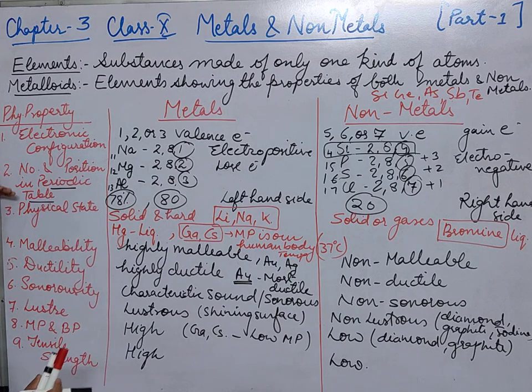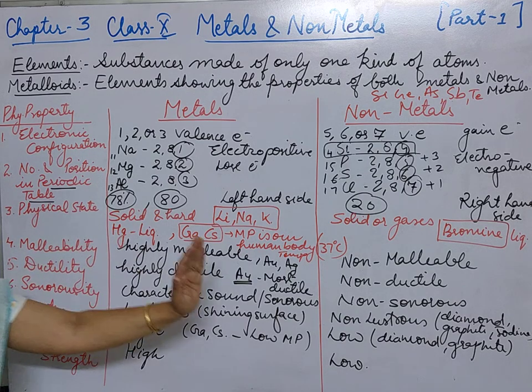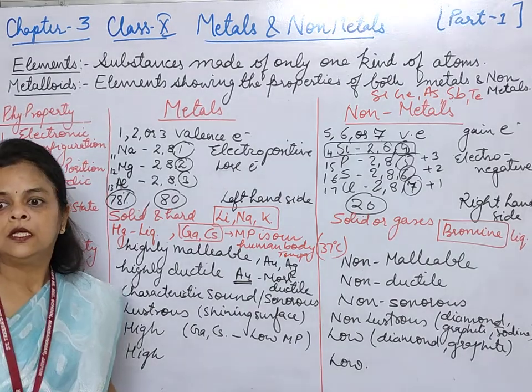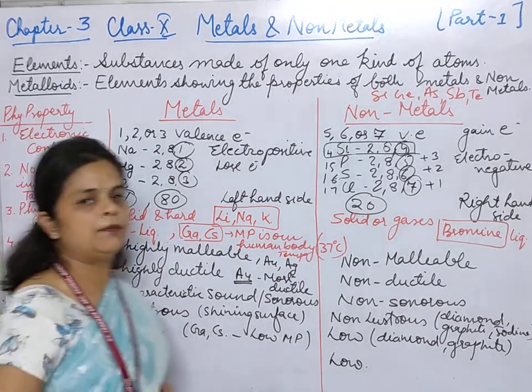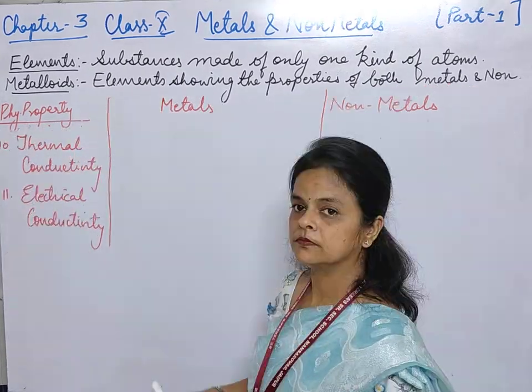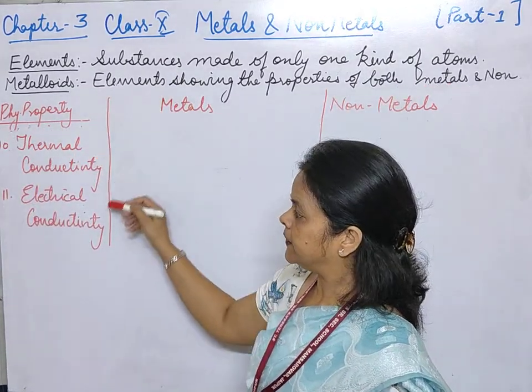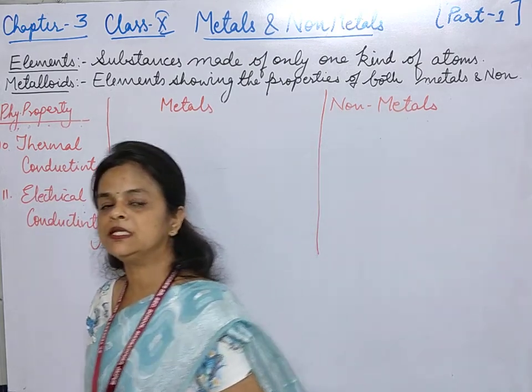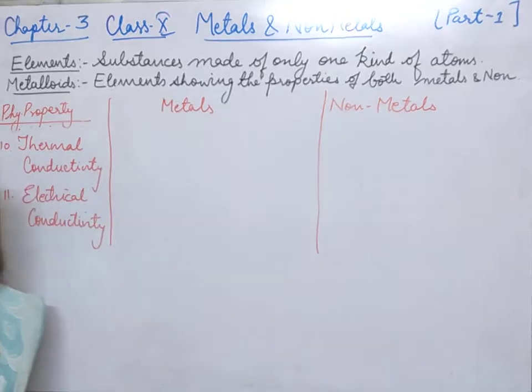And then we had seen different properties and then we had distinguished them. Now students, we are going to change. Now we are going to discuss their physical and chemical properties. Let's start with thermal conductivity and electrical conductivity. In terms of these two physical properties, let's differentiate metals and non-metals.